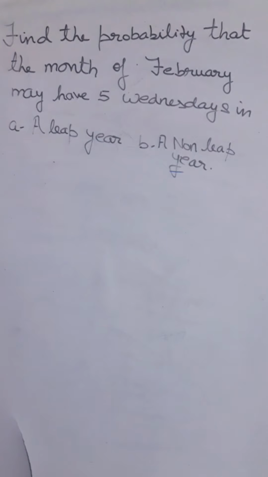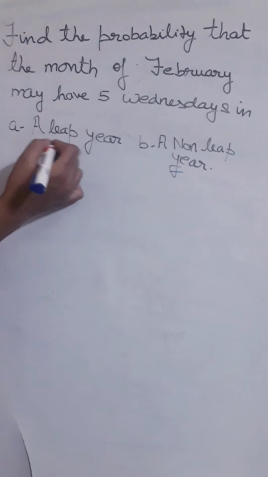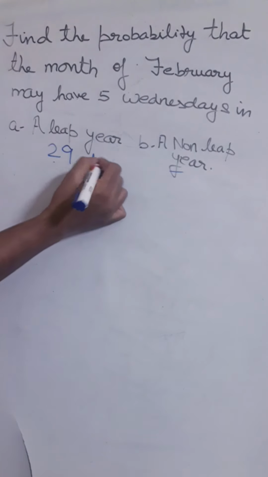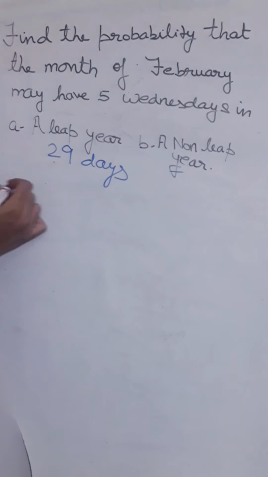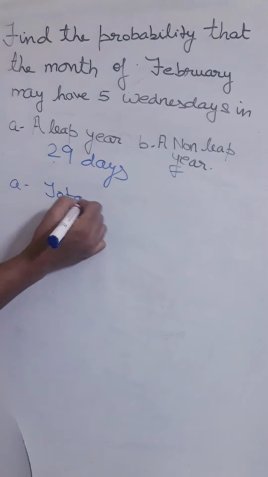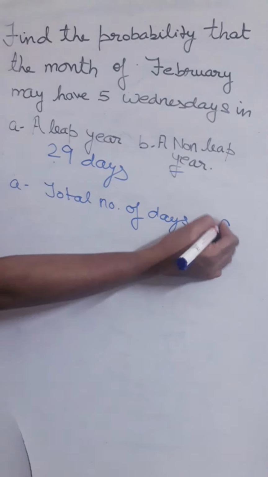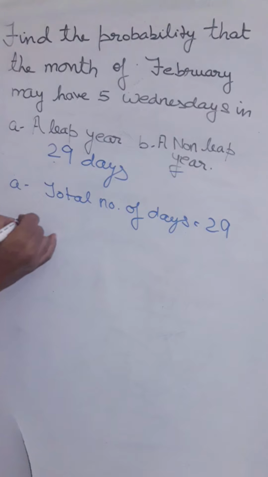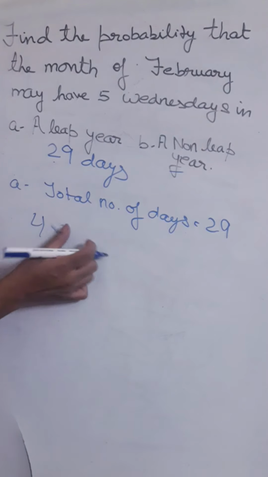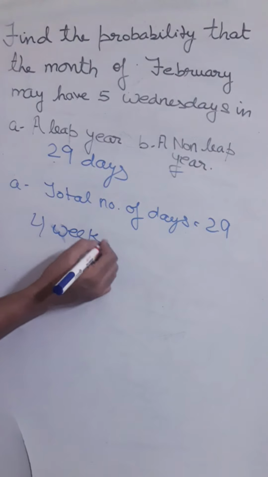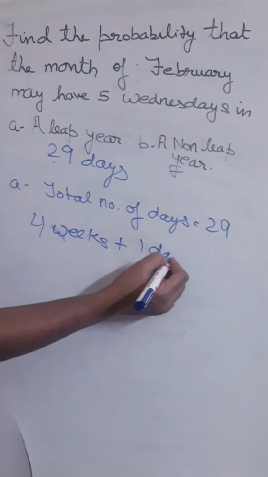We have another question here. Find the probability that the month of February may have 5 Wednesdays in a leap year, and in a non-leap year. So we know that in a leap year Feb has 29 days. Now I am taking part A. The total number of days is 29. In 29 days you will have 4 weeks plus 1 day more.